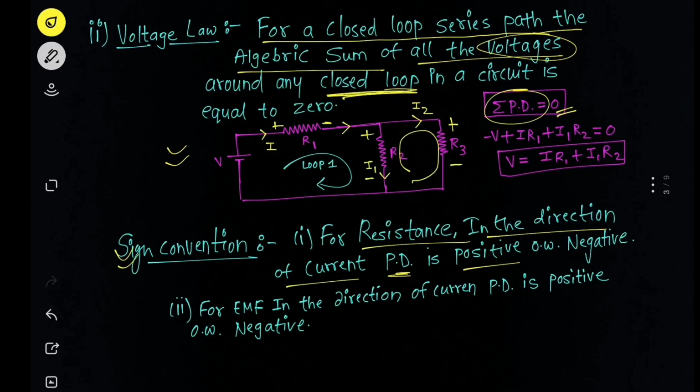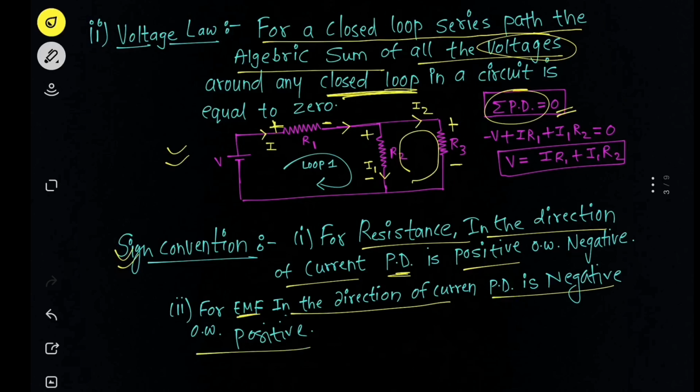You don't have to remember this, just put the positive and negative sign according to the direction of current, and consider sense of tracing, either clockwise or anti-clockwise. Here I am just tracing clockwise. And for EMF, in the direction of current, potential difference is negative, otherwise positive. It means if we are tracing in the direction of current, the EMF, meaning the cell or battery, whatever is attached in the circuit, we write as negative.